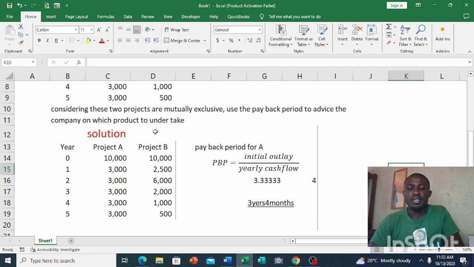Now for Project B, the initial outlay is also 10K, but the cash flows are not constant, meaning they are not even. We have 2.5, we have 6K, and so on. When the cash flows are not constant, we are going to accumulate them, meaning we let them be in continuous addition. There are several methods, but I'm going to show you one today. So let me push these things. We are done with A.